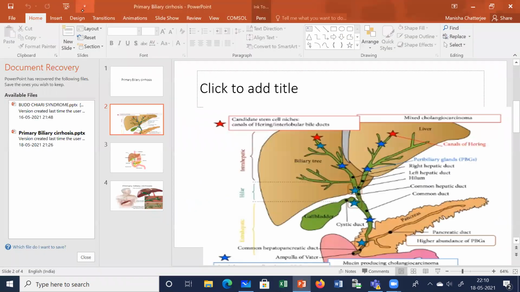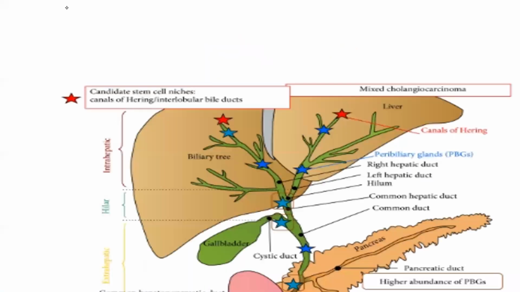For that, let us have a look at the biliary tree. You can see this is your liver, this is your gallbladder, cystic duct, and this is your entire biliary tree. In primary biliary cirrhosis, remember, this is basically an autoimmune disease. There is inflammation of the small interlobular bile ducts.